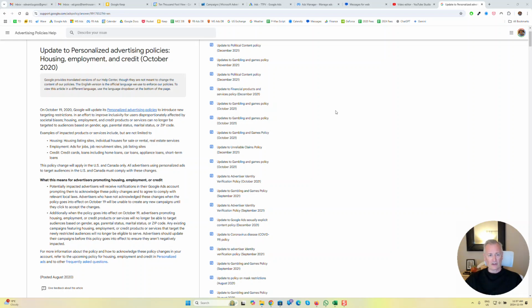Okay, so I mentioned a zip code workaround, and that is effectively geo coordinates. So if you want to continue to use high precision targeting, you can use a third party spreadsheet, or you can manually do the conversion, but there are tools that automate that. You just basically take your list of zip codes and put those into that tool or a spreadsheet, and it would convert them to geo coordinates, and then you would target those instead. Now, it's not an exact match, but it is pretty close. And it's certainly going to be more accurate than using just named location or radius targeting or something like that.